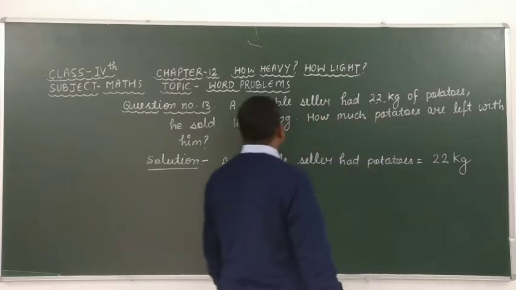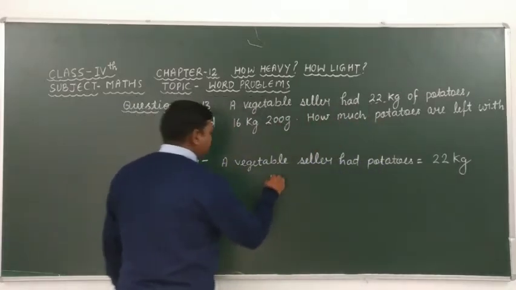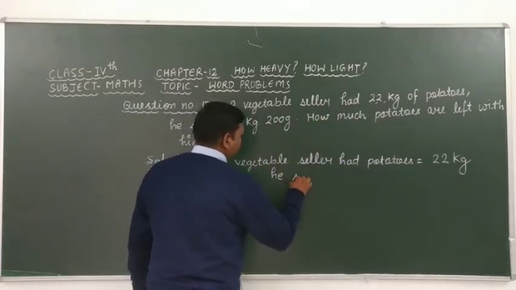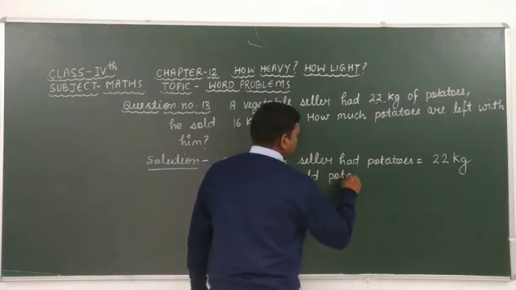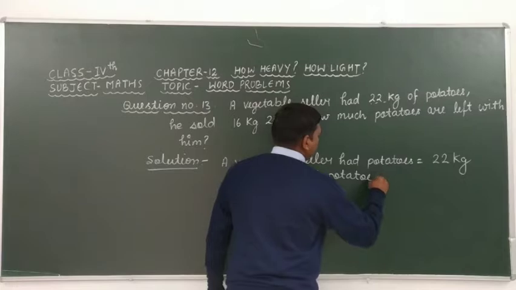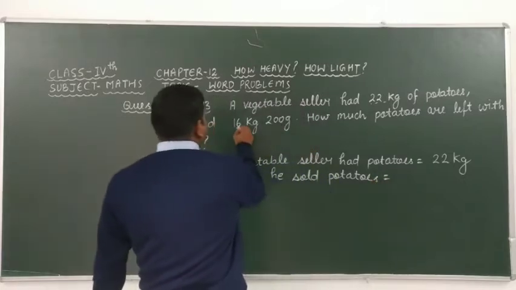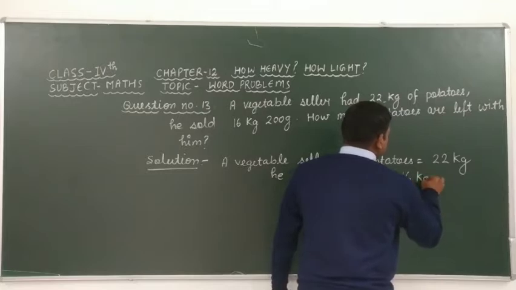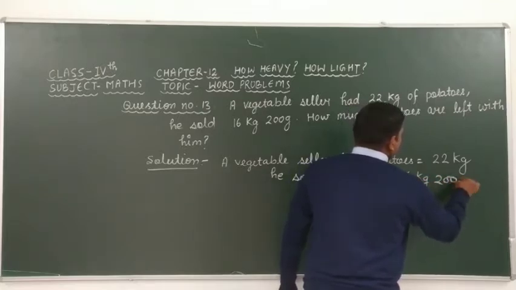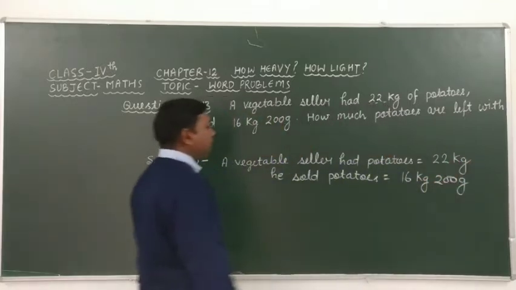And he sold potatoes equal to 16 kilogram 200 gram. Here we can write 16 kilogram 200 gram.